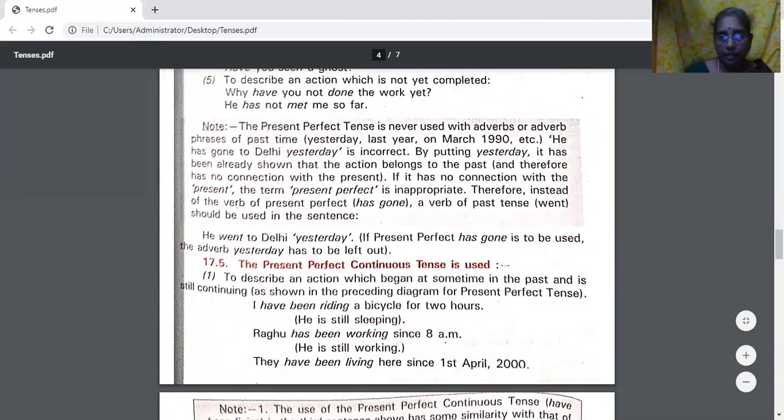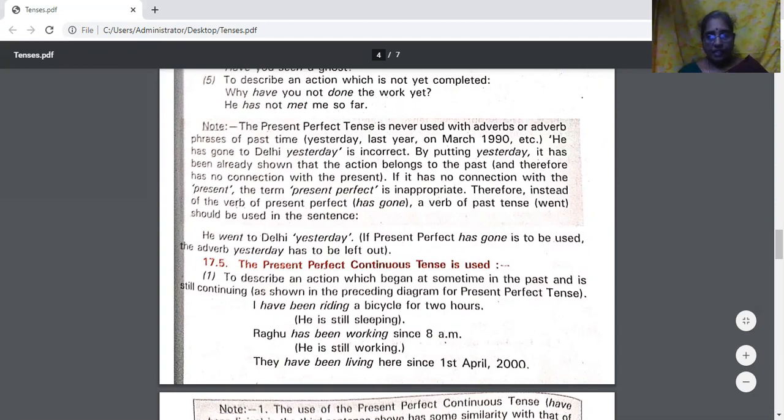Do you understand? See the sentence once again. He has gone to Delhi. That is correct. But you can't add yesterday there. If you add yesterday, it should not be has gone. It should be went, because yesterday is a word which is connected to the past tense. So if you have to use yesterday, you have to use went. If you want to use has gone, then you don't use yesterday. So that you should be able to differentiate.